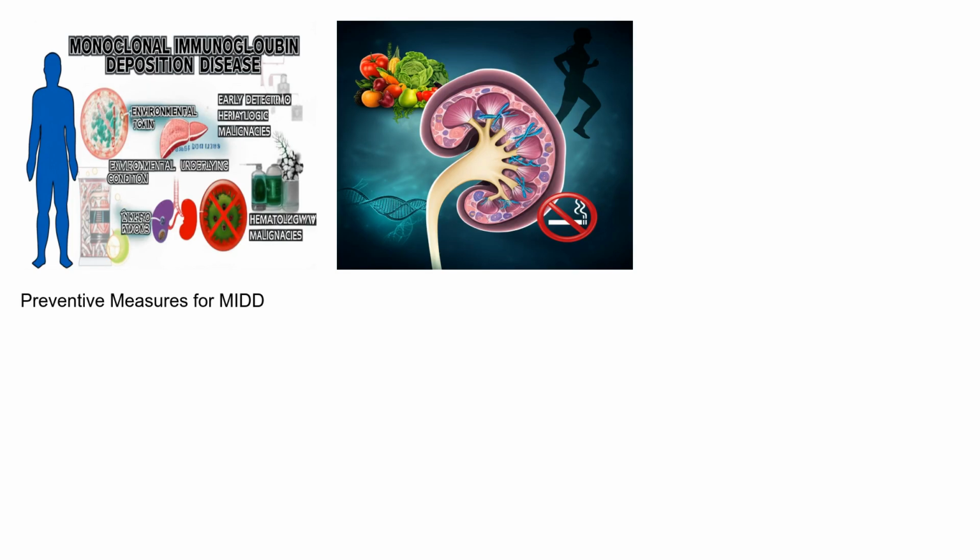Currently, there are no specific preventive measures for MIDD, as the exact causes are not fully understood. However, maintaining a healthy lifestyle, avoiding exposure to known environmental toxins, and managing any underlying medical conditions may help to reduce the overall risk of developing plasma cell disorders. Early detection and treatment of any associated hematologic malignancies may potentially prevent the development of MIDD in some cases. Individuals with a family history of plasma cell disorders may consider genetic counseling to assess their risk.